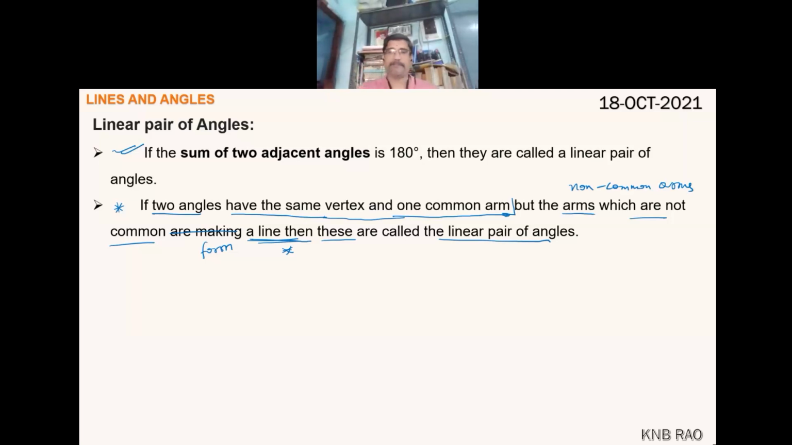Yes, sir. This is the modification of the bookish way of the definition. If two angles have the same vertex and one common arm, but the non-common arms form a line, then these are called a linear pair of angles. Look at the figure here and understand. Which angles are becoming supplementary and also adjacent here? That is why we will call both of them a linear pair. Tell me, children.